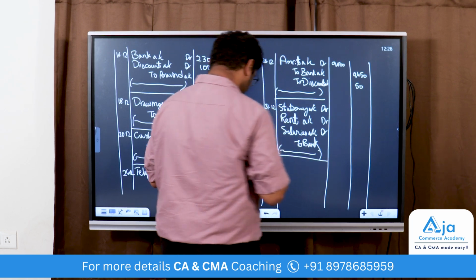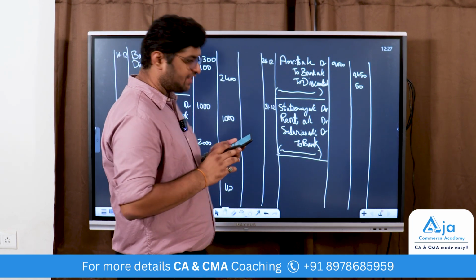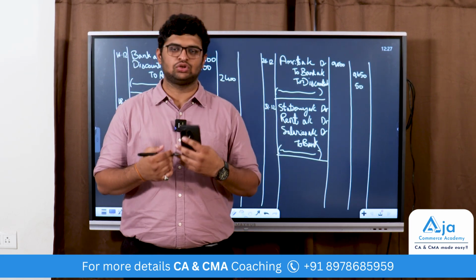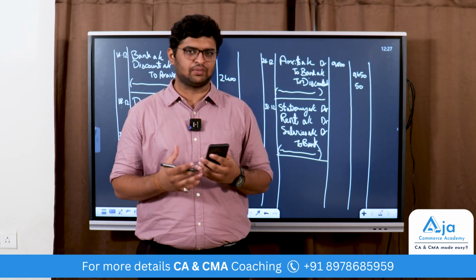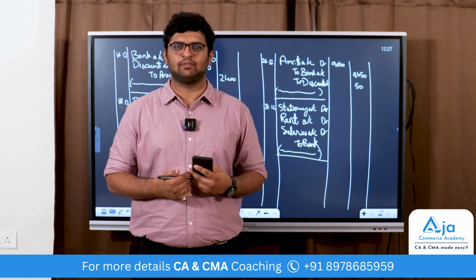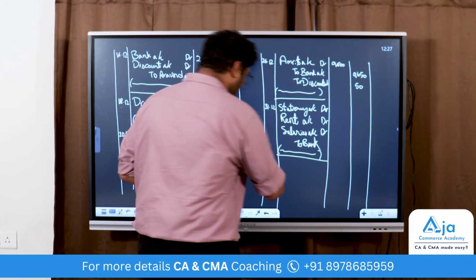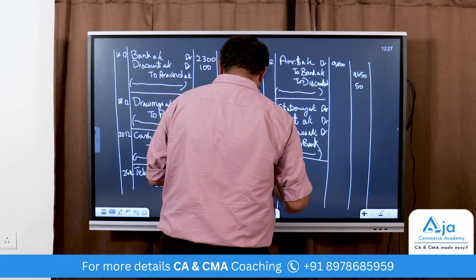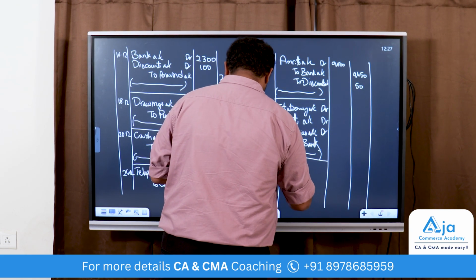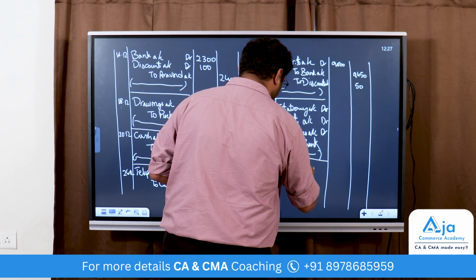Next, the last entry is goods distributed by way of free samples. We are distributing goods free. Goods are worth something; you sell them, you get income. But instead of selling them, we are giving them as free samples. So what will the entry be? The entry will be advertisement expenses. Free samples are nothing but your advertisement expenses.